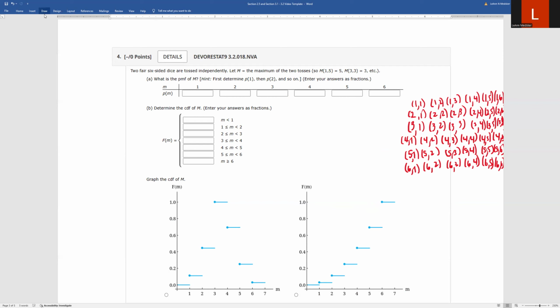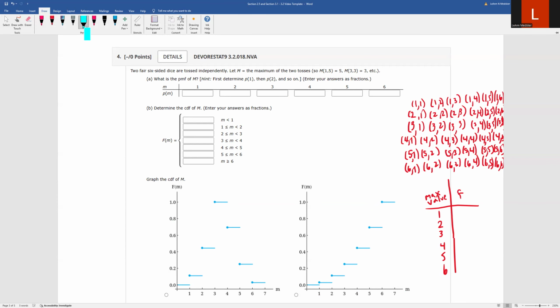So this is a cool thing because we're looking for max values. So the max values can only be things that are a side. So it has to be either a 1, a 2, a 3, a 4, a 5, or a 6. We're questioning what's the frequency so we can get the probabilities. So if you look at this first one, it's the only one that's going to come out as a 1 because it's the only time we have 2 1s. So there's only going to be one case where we have a 1 as the max value.